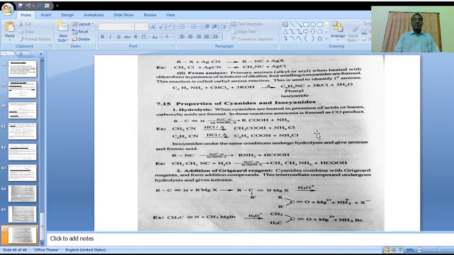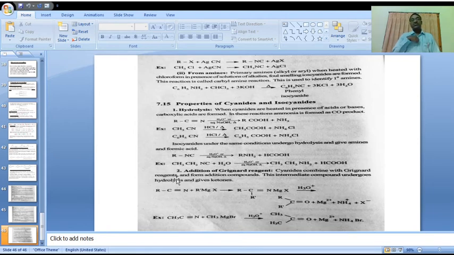Is it clear, all of you? Primary amines versus carboxylic acid: this is the major difference in the hydrolysis of cyanides and isocyanides. This is the property of cyanides and isocyanides.